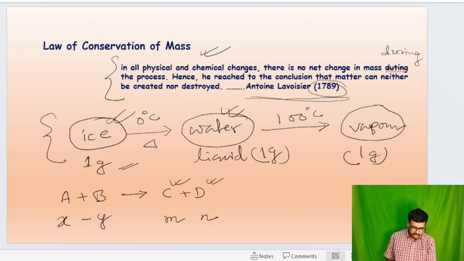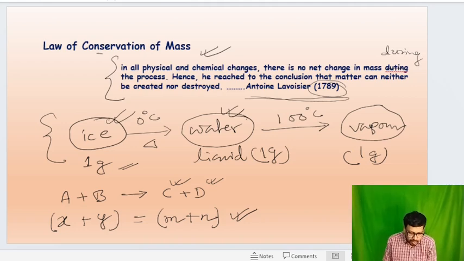So the total mass of the reactants and the total mass of the products become equal according to the law of conservation of mass. That means mass can neither be created nor be destroyed. This definition is from the NCERT class 11 book.